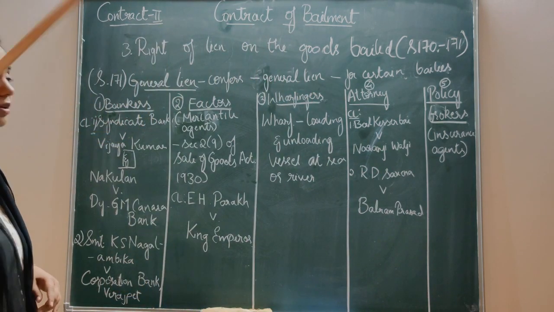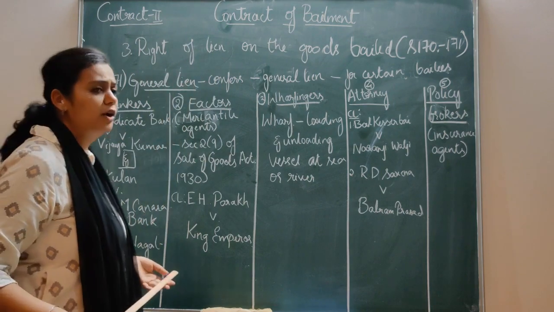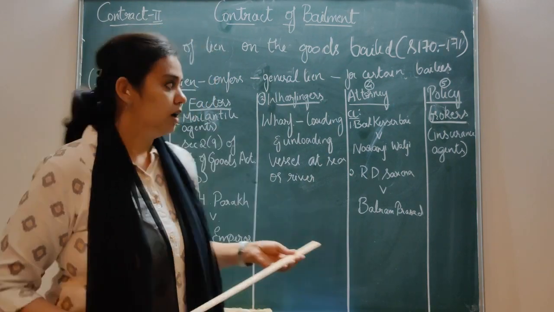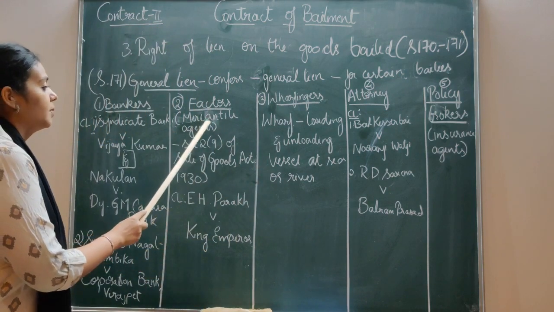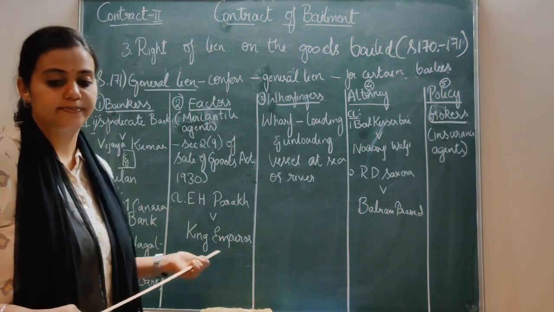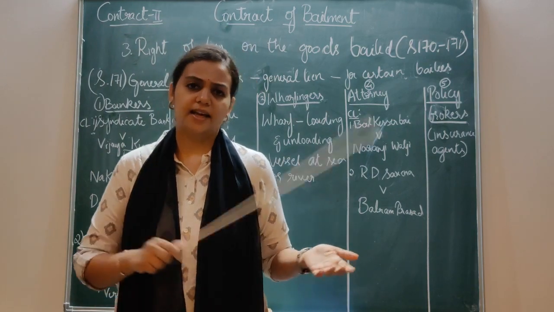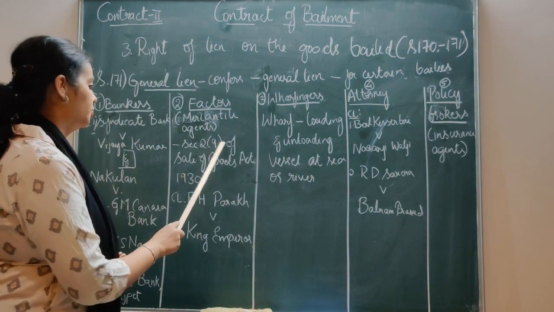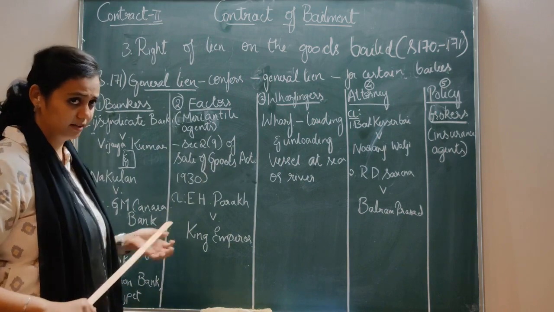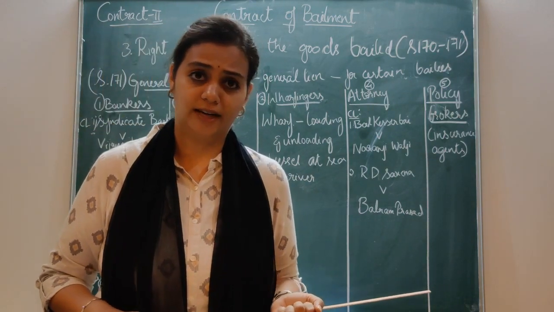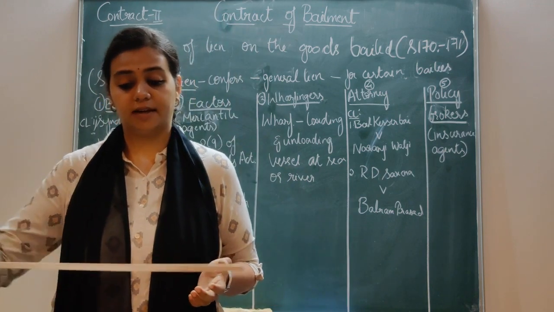General lien of factors. Now, what do you mean by the word factor? Factor means mercantile agents. Basically, they are agents, and they come within the meaning of Section 29 of the Sale of Goods Act 1930. So you can find them under the Sale of Goods Act.